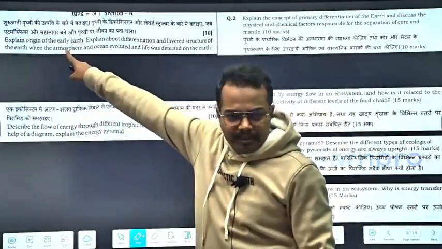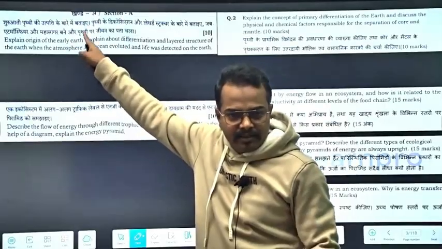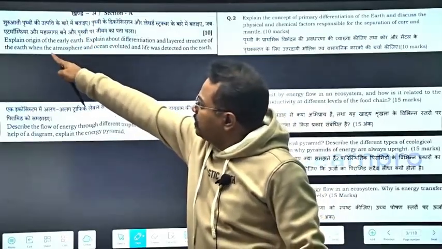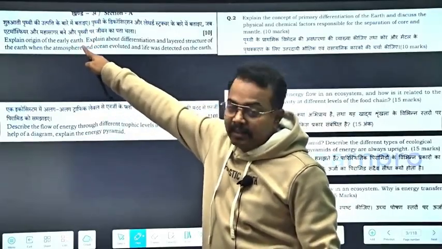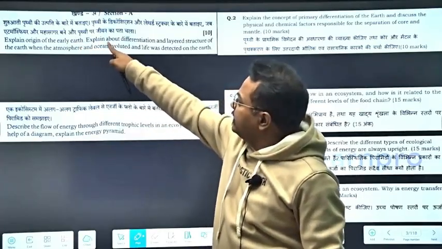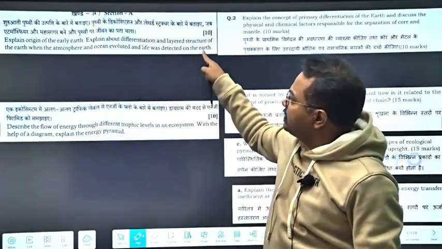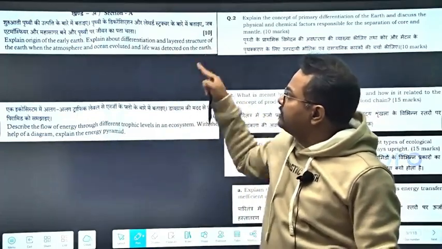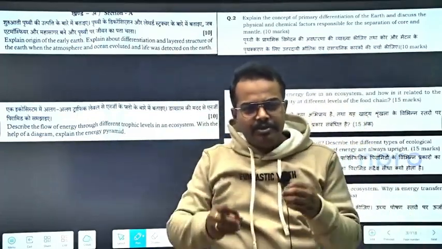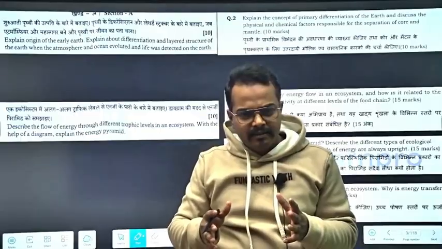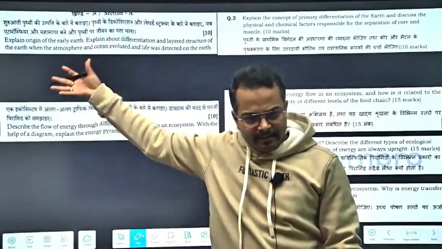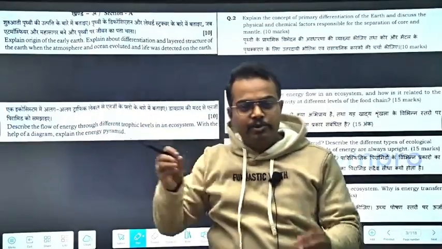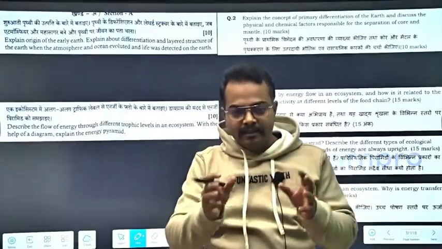So the first question which came in this Forest Services mains exam was: explain the origin of early earth, and then explain differentiation and layered structure of the earth, when the atmosphere and ocean evolved and life was detected on earth. Now I want to share one more piece of information: the syllabus of this exam is copied from MPSC.